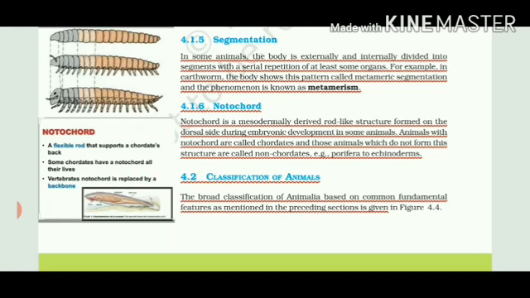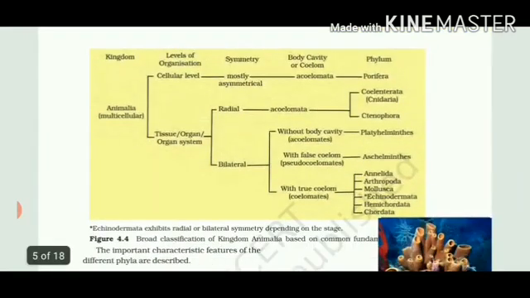So this was just the basis on which the classification of all the animals on this planet Earth is being done. And next is this figure, which is simply defining how these bases of classification have classified all the phylums. So let's look upon it. First of all, it is kingdom Animalia. What kind of organisms are there? Multicellular. There can be 2 kinds of level of organization. Actually, it is 4. Either cellular or tissue, organ or organ system.